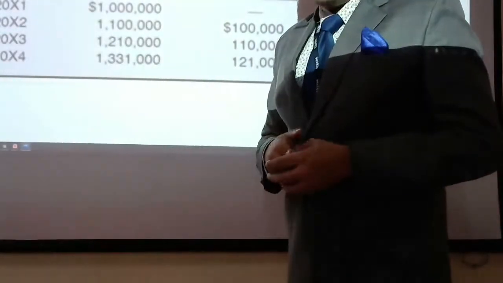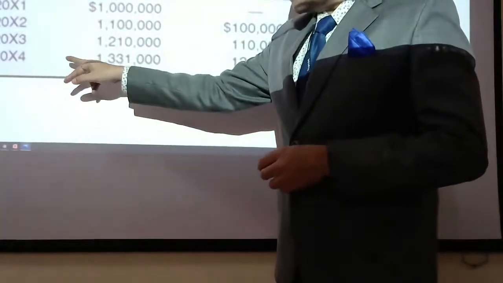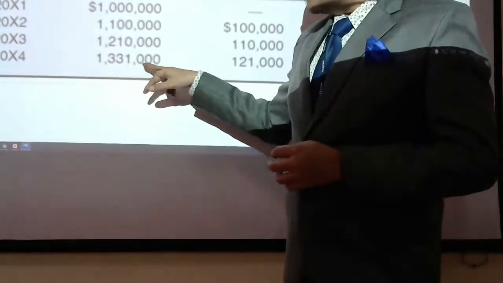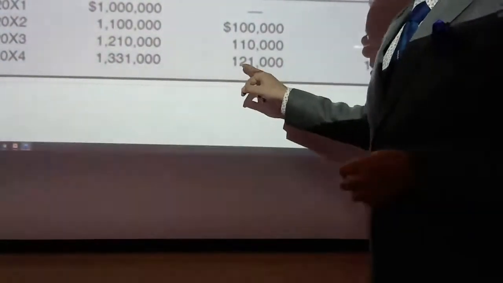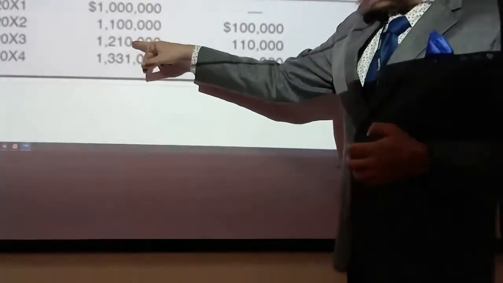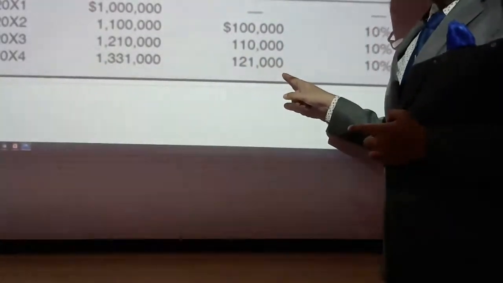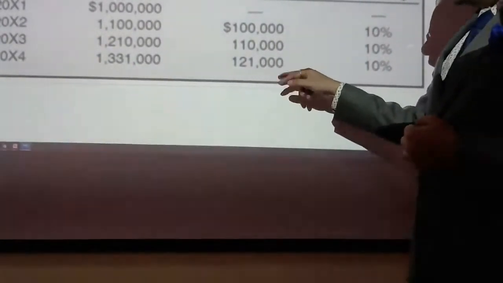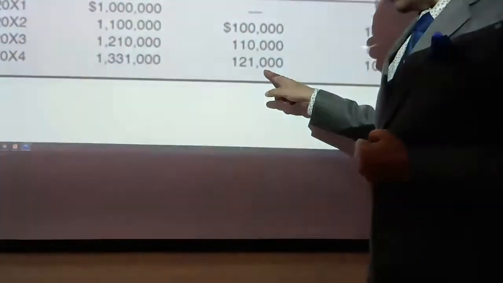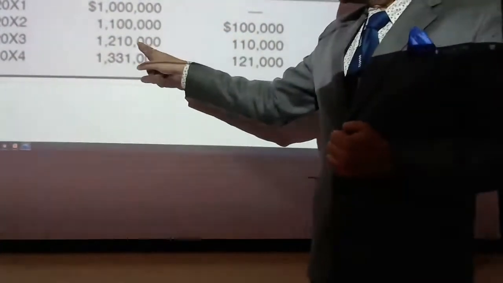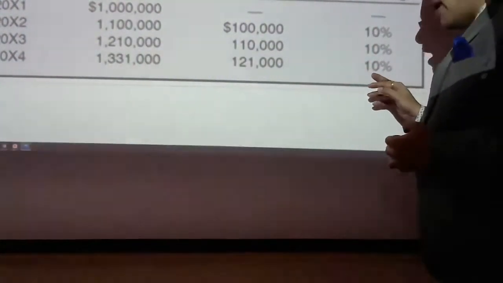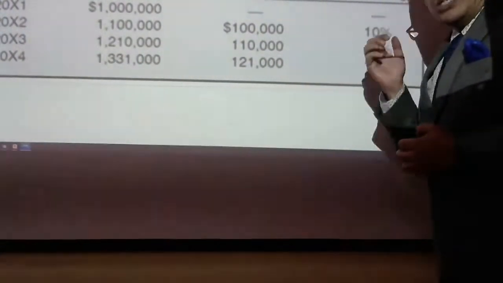And again in the next year, when I see the year 2014, it is 13 lakh 31,000. Now if I subtract 13 lakh 31,000 minus 12 lakh 10,000, I'll get 1 lakh 21,000. This is again 10% of 12 lakh 10,000. So this 1 lakh 21,000 increase is actually 10% of 12 lakh 10,000. So I can yet again find that there is a 10% increase in the budget.